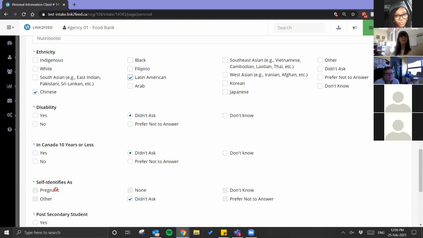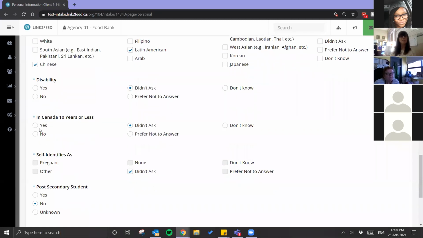Disability used to be in the self-identified as section. It has been separated out from that. In Canada, 10 years or less, same thing. It used to be in self-identified as, and will no longer be, it will be separated out of that.